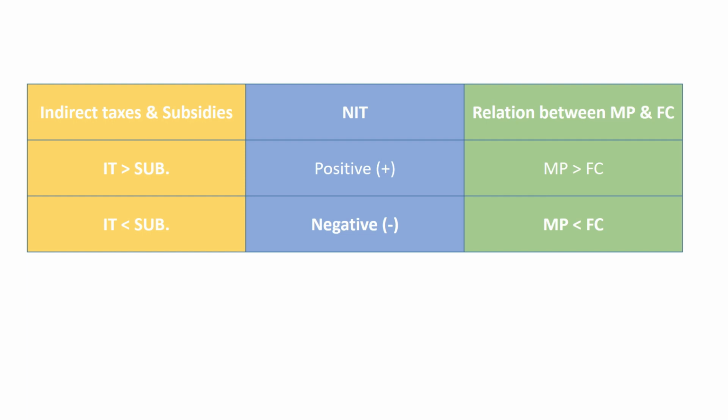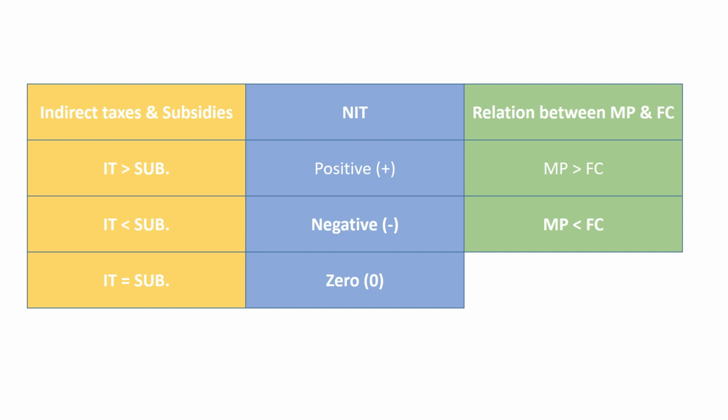Third situation is that indirect taxes are equal to subsidies. In this situation, NIT will be 0. If NIT is 0, then market price will be equal to factor cost. Let's understand with the example.